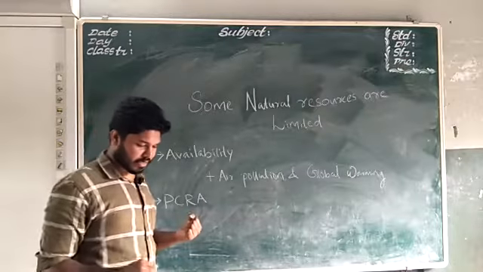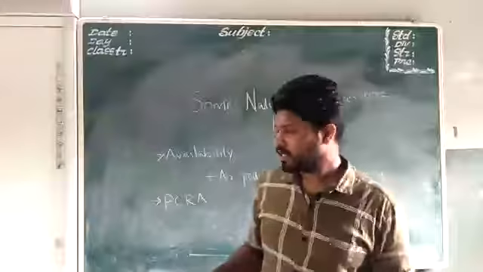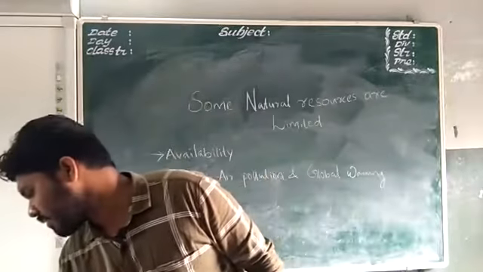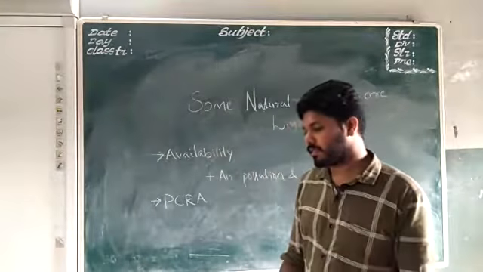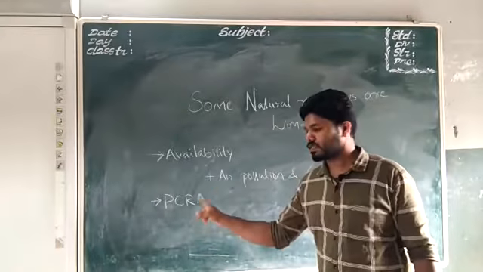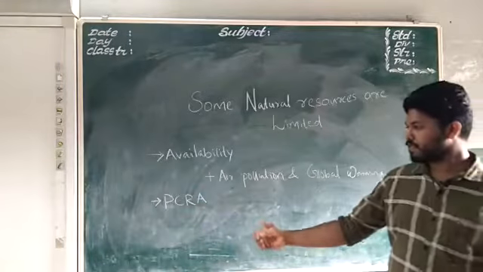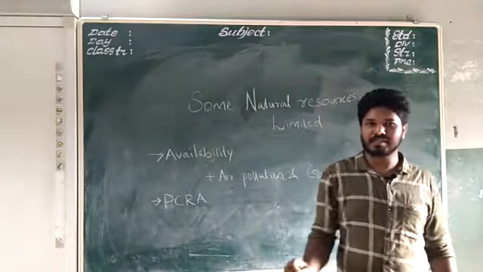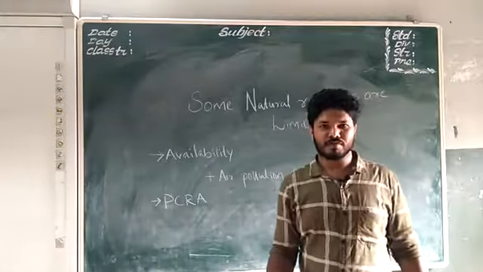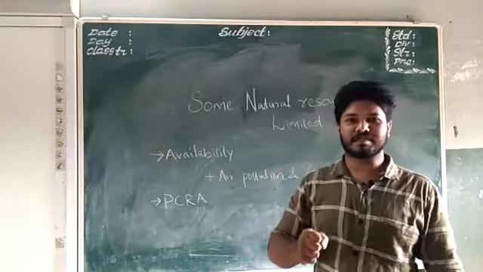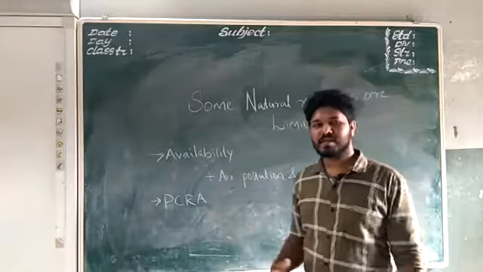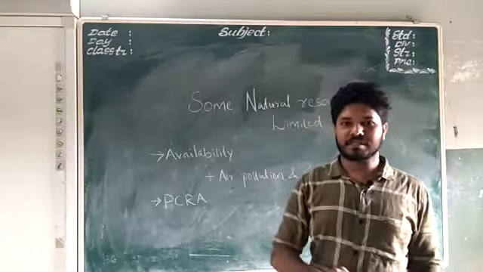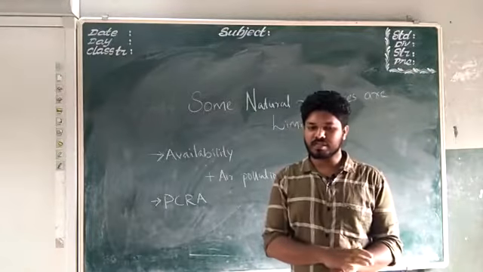Now, PCRA, that is the Petroleum Conservation Research Association, you can see that on page number 61. They are a group of scientists. They advise the drivers in our country to use petroleum judiciously because we have to conserve petroleum. So they give four advices for the drivers. The four advices are given in your textbook. You have to read it.